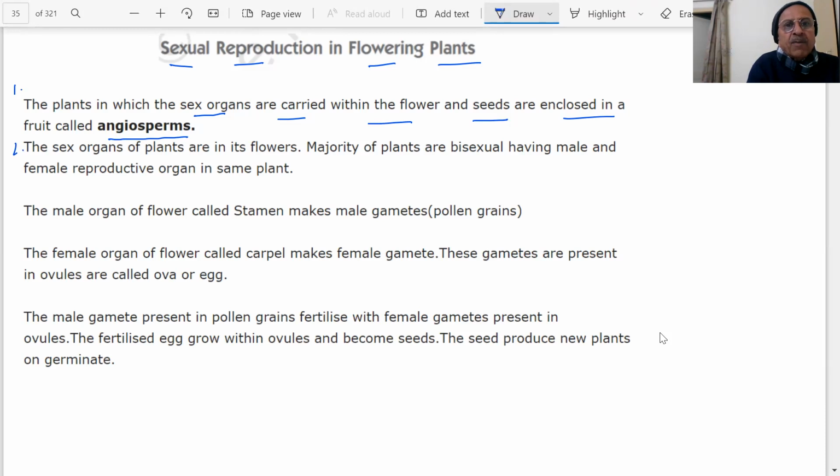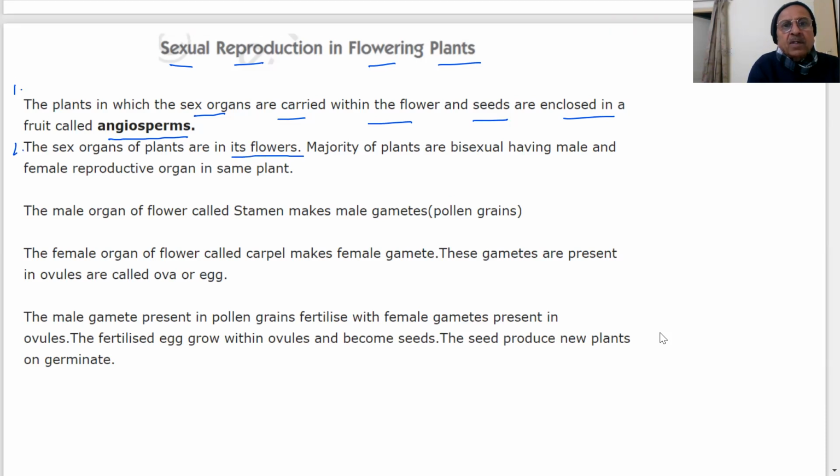The sex organs of plants are in its flowers. Where are the sex organs of the plants? In its flowers. Majority of the plants are bisexual, having male and female reproductive organs in the same plant.